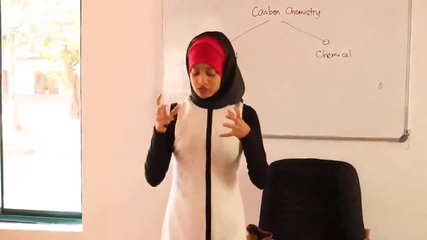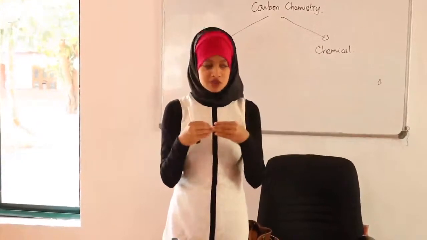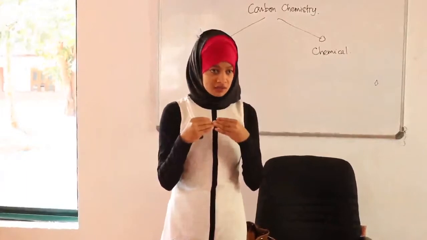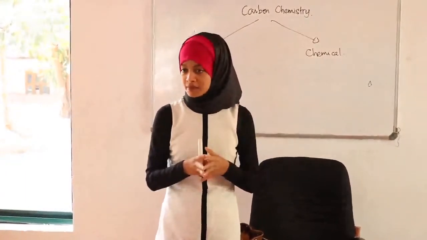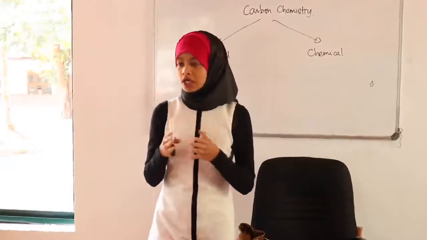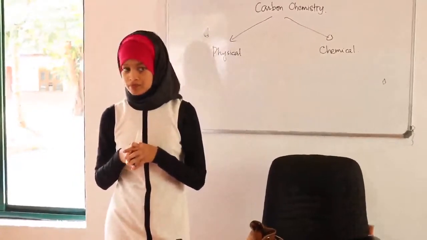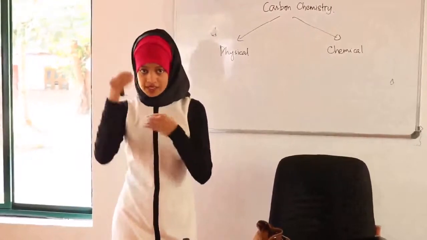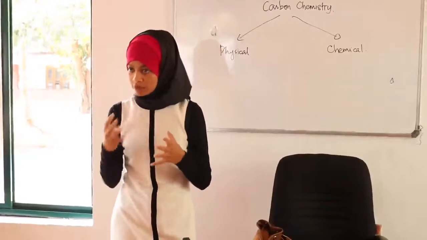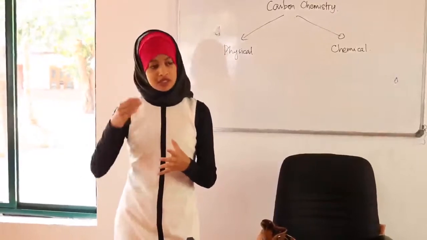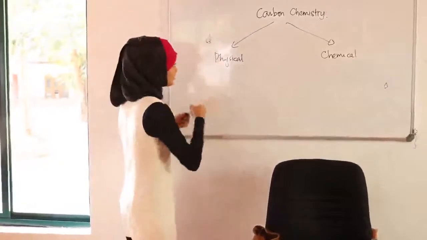So when you have one positive and one negative completely, the force of attraction is really very strong. So when it's strong, can you break it easily? What exactly are you doing when you're making a solid to liquid? You're breaking bonds, right? You're breaking certain bonds. And if the bonding is very strong, you cannot break bonds easily, because of which you need a very higher temperature. So that's why. So what are the properties of carbon compounds?